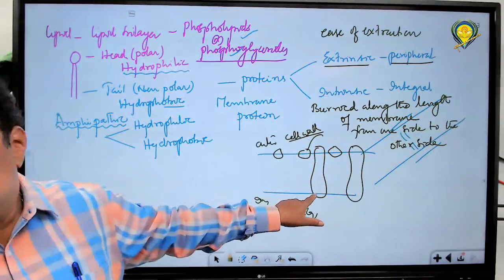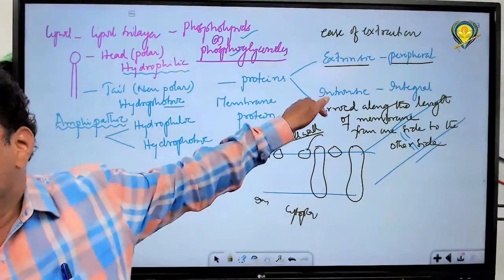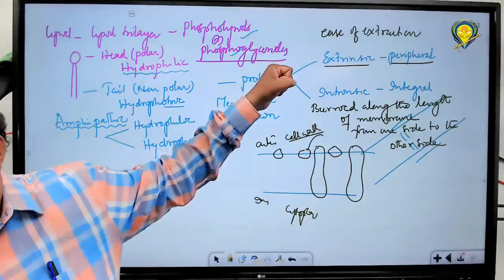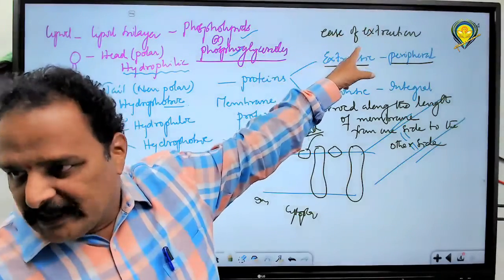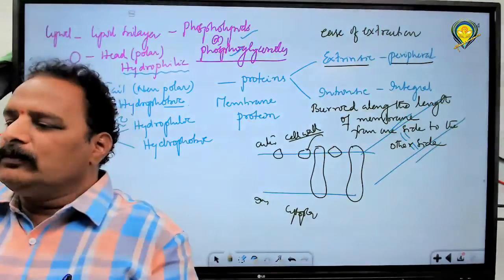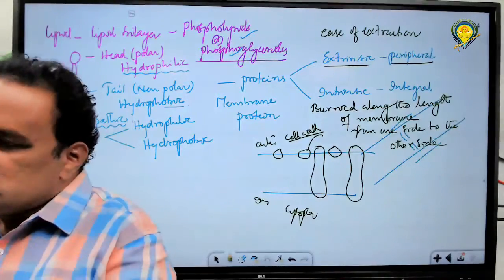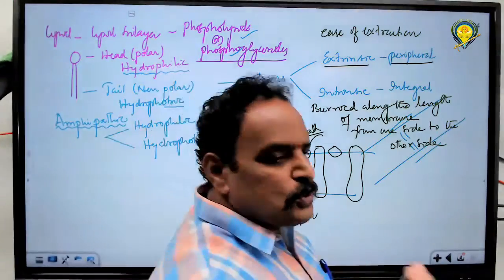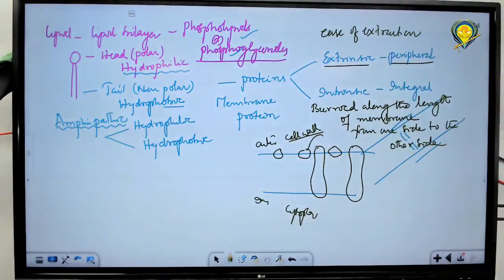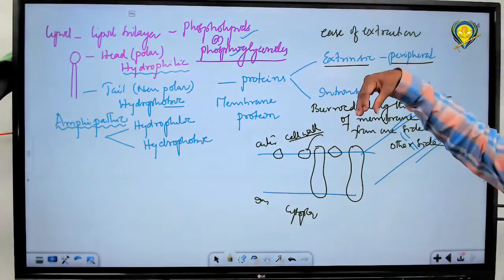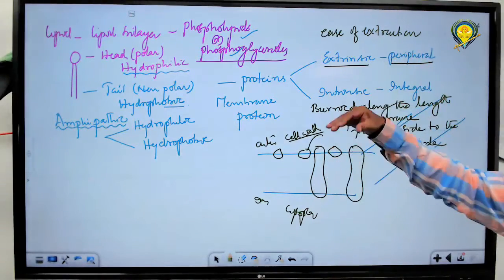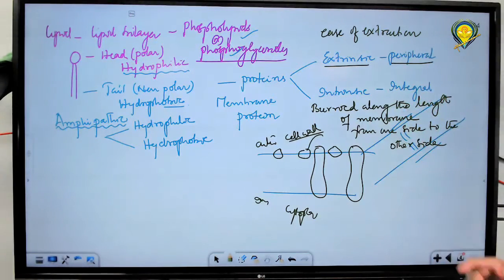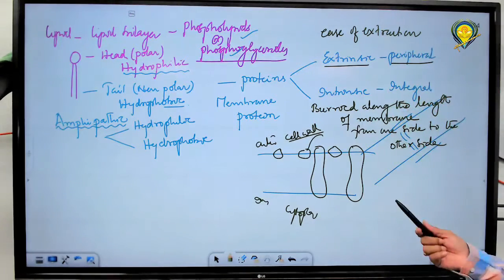The total thickness of the membrane has been occupied by this type of protein, so that it is an integral protein. It is not easy to pluck this type of protein from the membrane. So based on the ease of extraction, how could you remove those proteins, easily or with some difficulty? Based on that, they have been categorized into two types. One is the peripheral one, which is called extrinsic protein. The second one is intrinsic protein, which is arranged along the length from one side to the other side of the membrane and is not easily separated from the membrane. They are called integral proteins. They are also called membrane proteins.